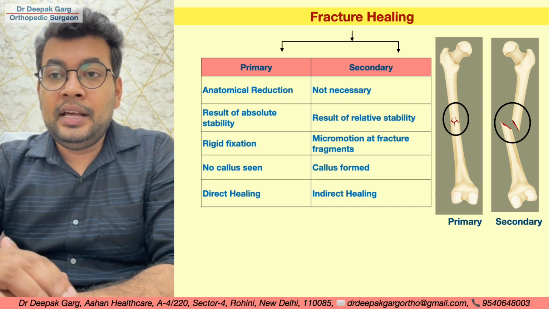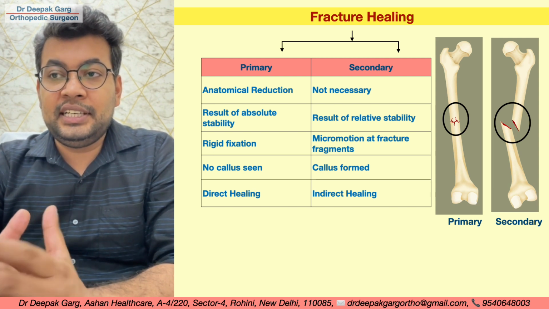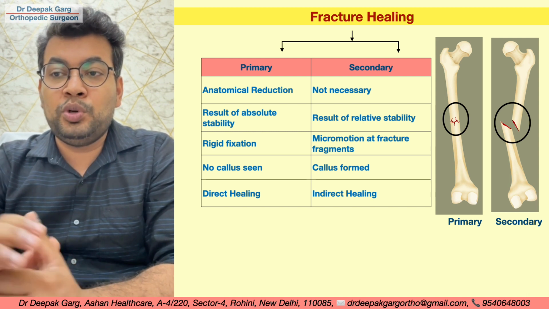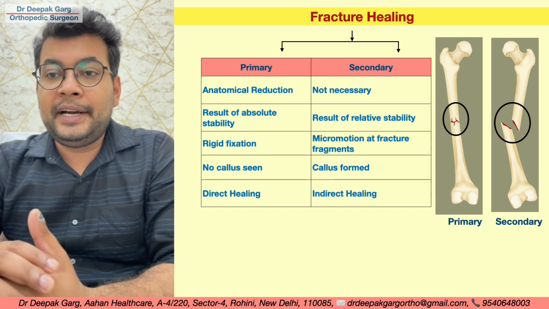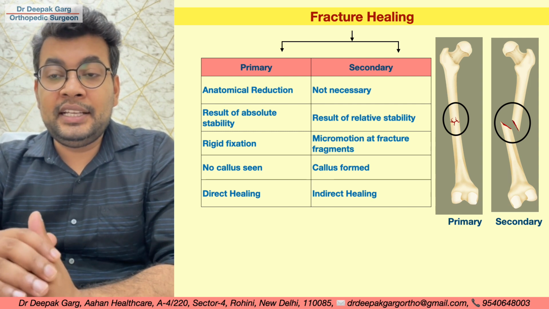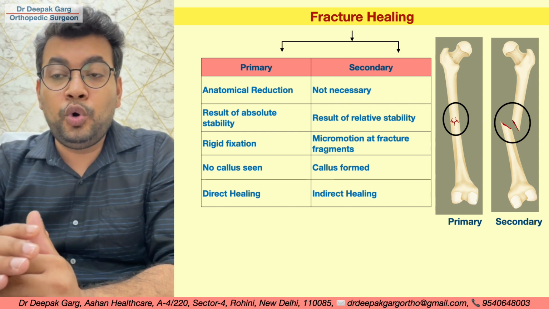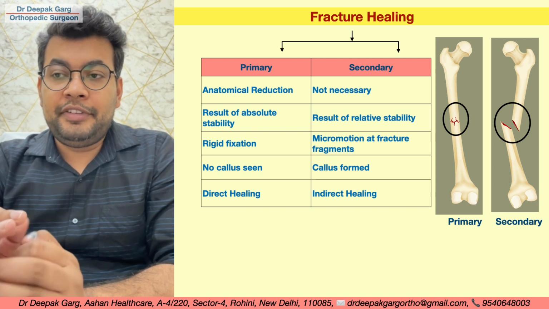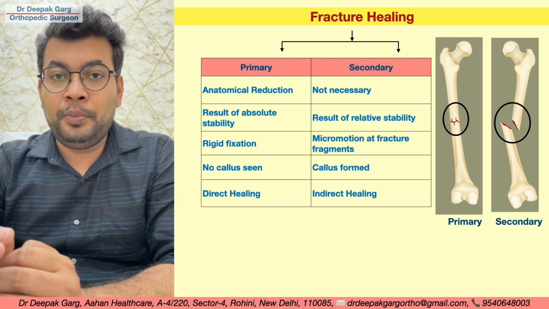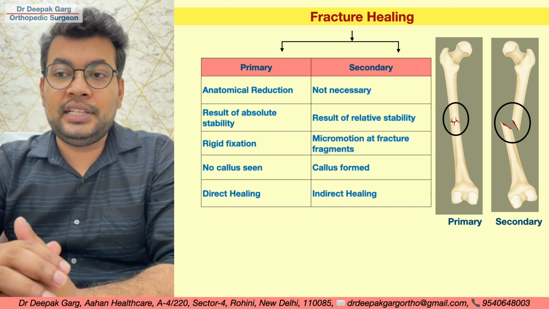The same thing, in primary fracture healing, rigid fixation is there. In secondary fracture healing, there is micromotion at the fracture fragments. It can be in nailing or a few platings like bridge plating. In primary fracture healing, there is direct healing and no callus formation, whereas in secondary fracture healing, callus is formed at the fracture site and there is indirect healing.